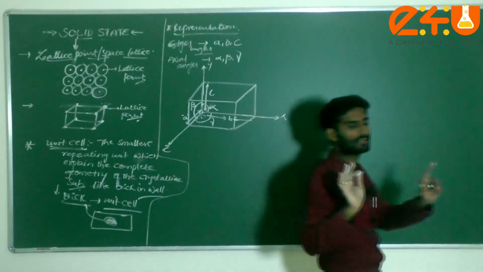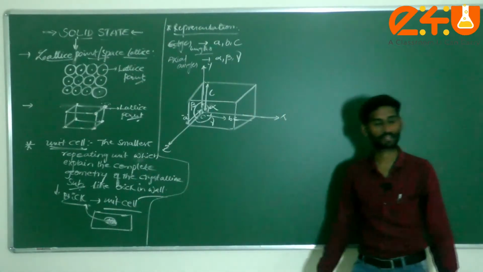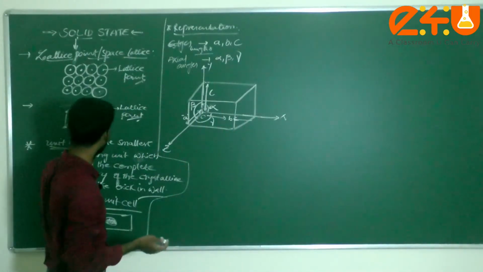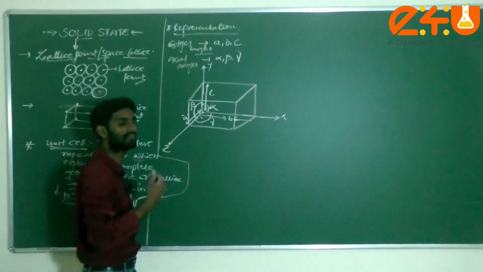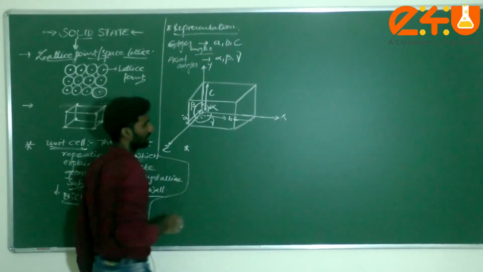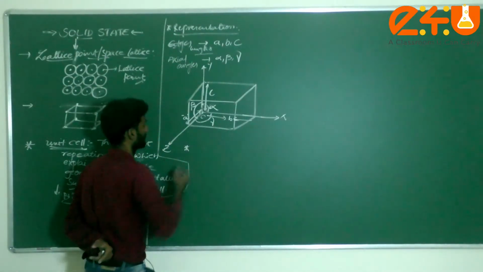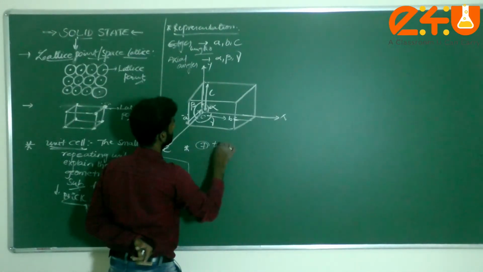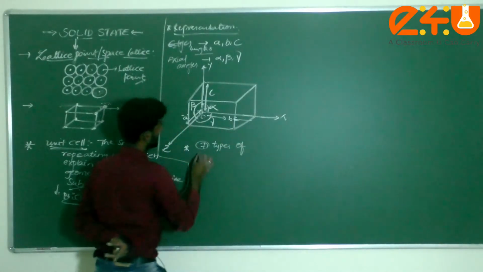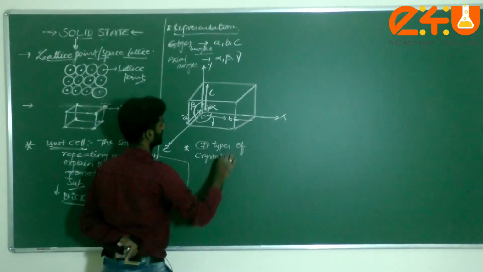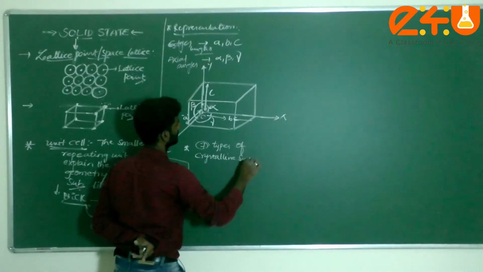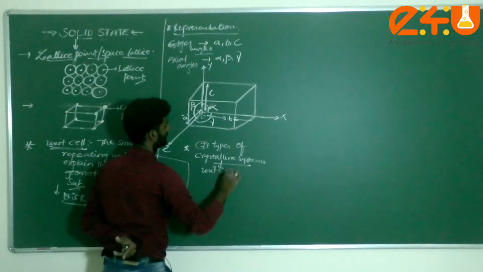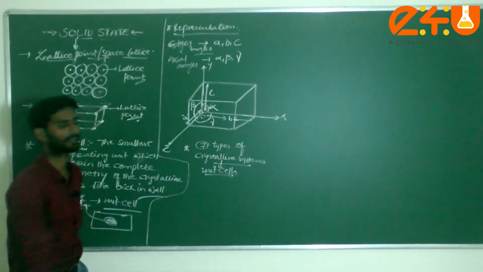Am I correct or not? This is for a particular crystalline substance. Generally, with respect to the unit cell, we have some different types. Generally, there are 7 crystal unit cells. How many, dear students? There are 7 types of crystalline systems. Crystalline systems are also called unit cells. Am I correct or not?